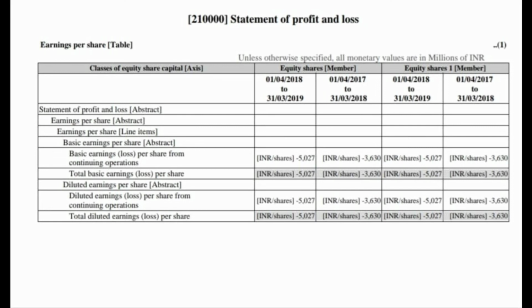In the above statement of earnings per share, we can see that the basic and diluted earnings per share is at a loss of 5,727. An EPS loss means a negative earnings per share, which tells you how much money the company has lost per share of the outstanding stock. It is also called net loss per share. So therefore, in conclusion, there is an under earnings per share.